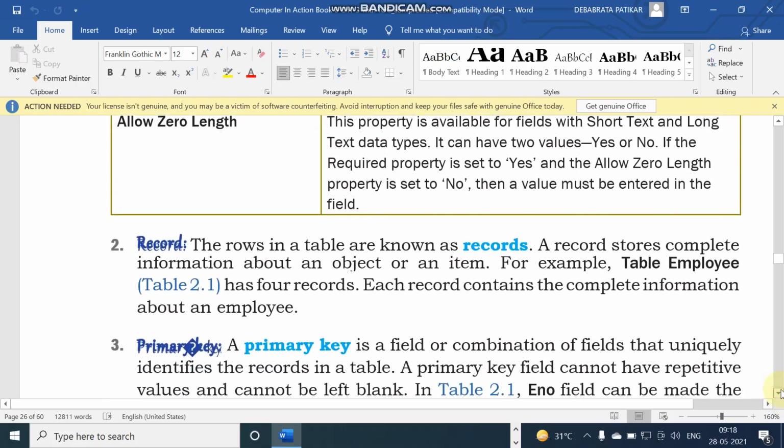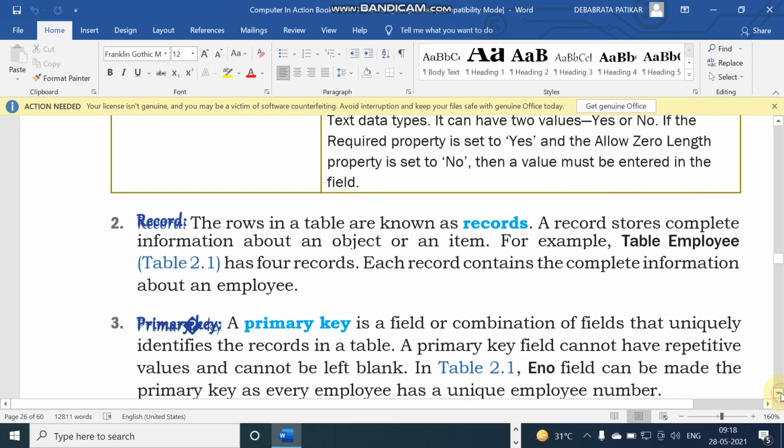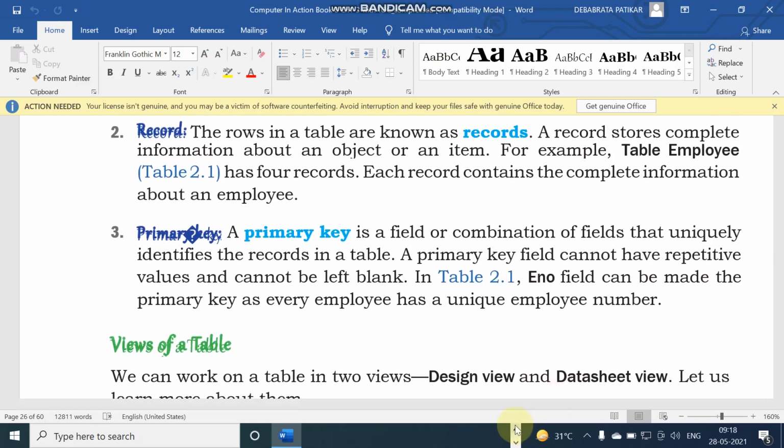And what is a record? Each row or each tuple of the table is called a record. Primary key. What is a primary key? Student, a primary key is a field or column whose value is unique for every record or row, and which can easily identify each and every row or record.